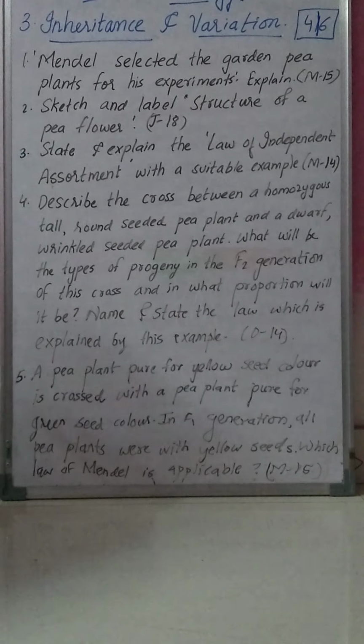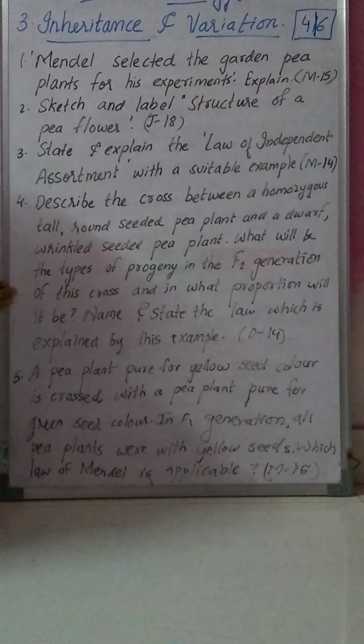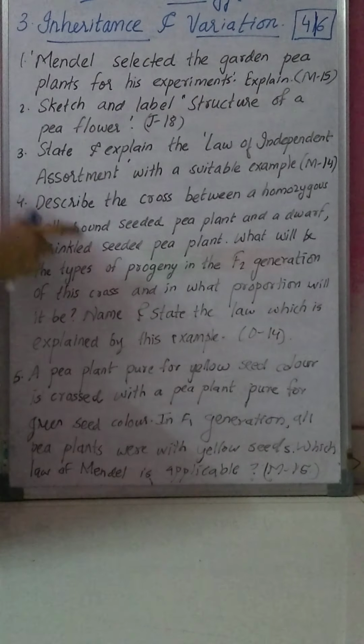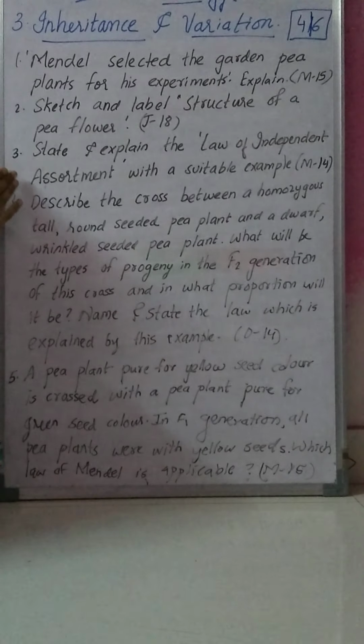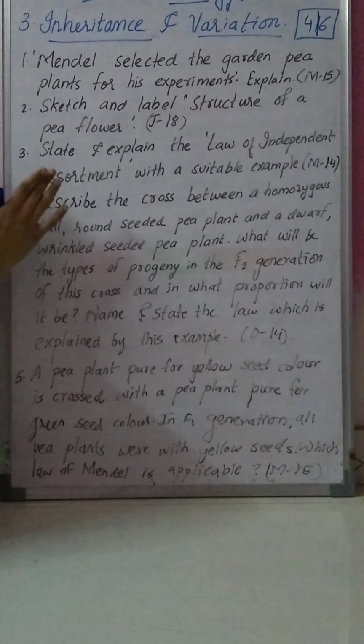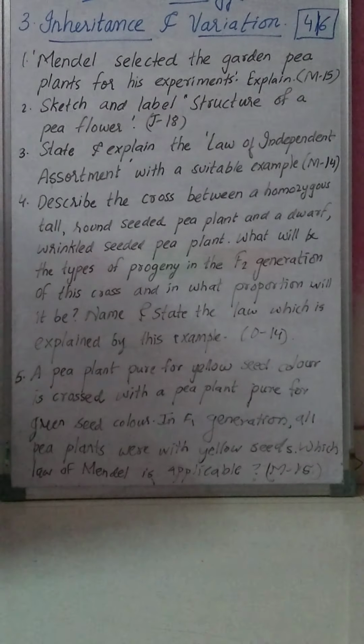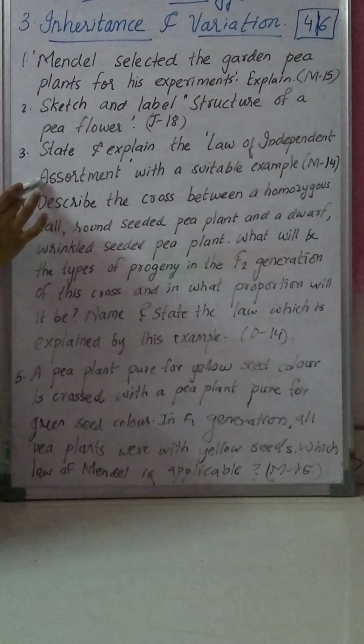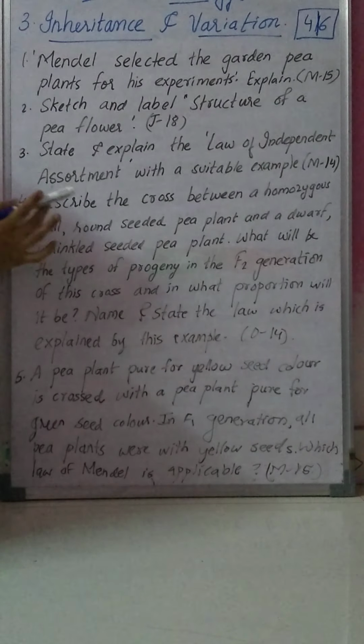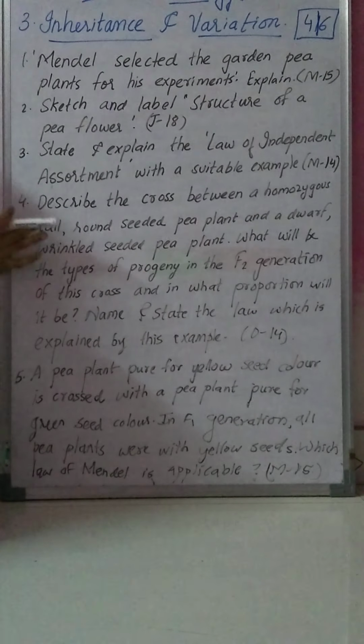If you pay attention to this question, you will find that this is nothing but the law of independent assortment with a suitable example. This question is same as state and explain the law of independent assortment with a suitable example.